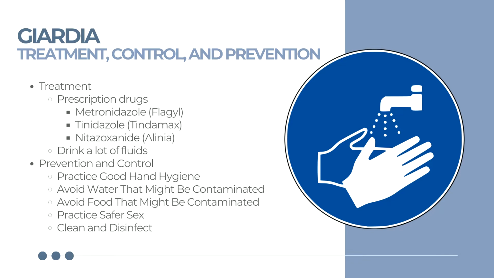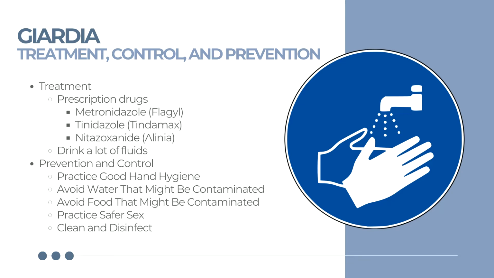Because of how easy Giardia is able to spread from one person to another, preventive measures are required. One of the most important acts would be practicing good hand hygiene, especially since Giardia can often be found in soil. Another thing would be to avoid water or food that might have been contaminated. Do not drink untreated water from lakes, rivers, springs, ponds, streams, or shallow wells. Do not eat fruit and vegetables washed in water that might be contaminated.